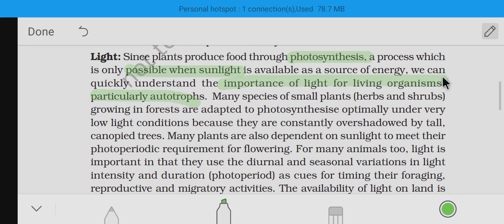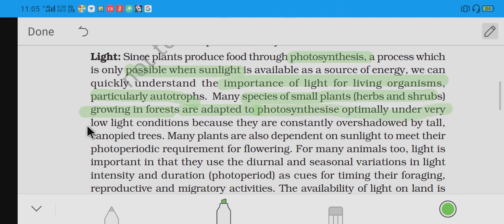Many small plant species and herbs growing in the forest are adapted to photosynthesize optimally under low light conditions, because they are constantly being overshadowed by the tall canopied trees.